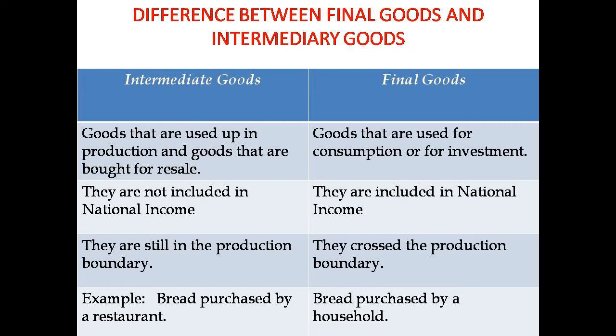Intermediate goods are still in production boundary. They have not crossed the production boundary, whereas final goods have crossed the production boundary and they have reached the consumer. Example for intermediate goods are bread purchased by a restaurant because they buy bread in order to make sandwich. So it is an intermediate good. Whereas bread purchased by a household is meant for direct consumption, so it is final good. So that's all about the differences between intermediate goods and the final goods.